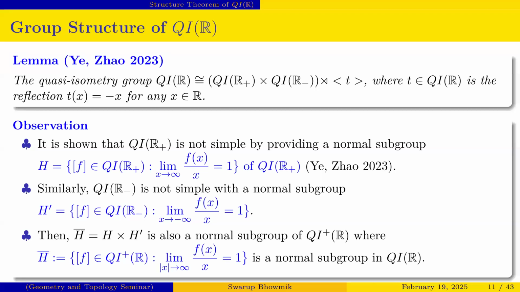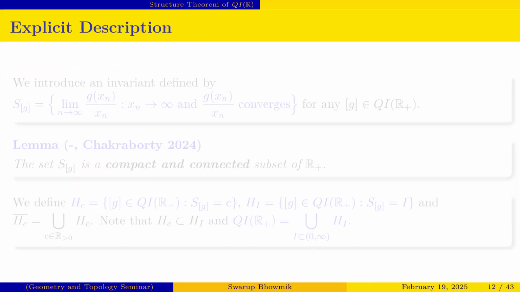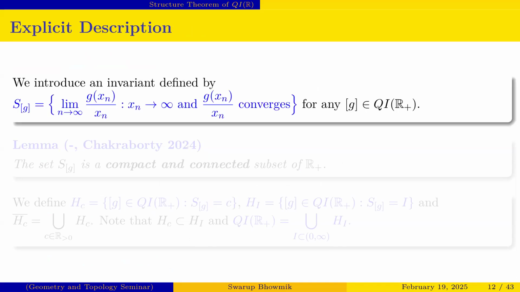That is a normal subgroup of the group QI plus R. That is the main observation from this result, a normal subgroup of QIR plus. So now we go to the explicit description. That means we introduce an invariant to characterize all the elements, or some of the elements, of the group QIR plus.